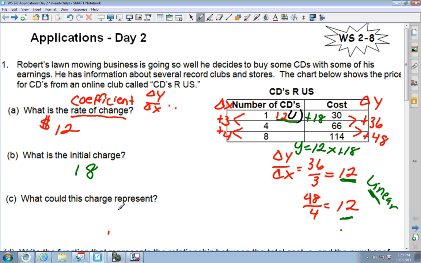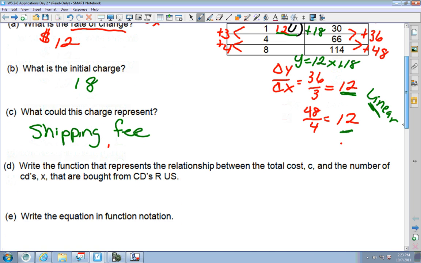Now what could this charge represent? If you buy a CD from an online club, maybe the $18 is a shipping fee. Pretty expensive, but it could be. Or maybe it's the fee to join their online club. It could be anything, but it's a one-time charge.